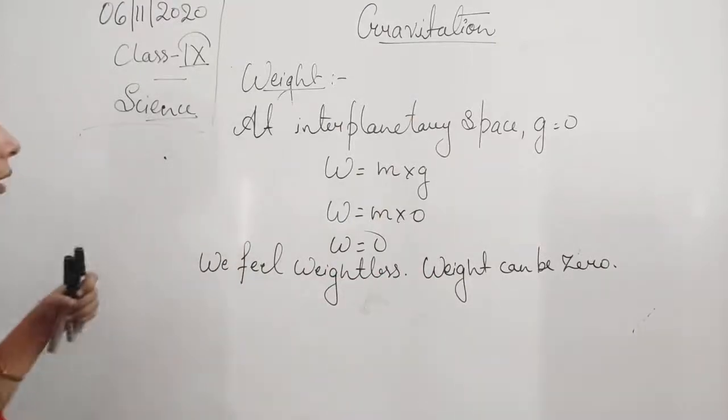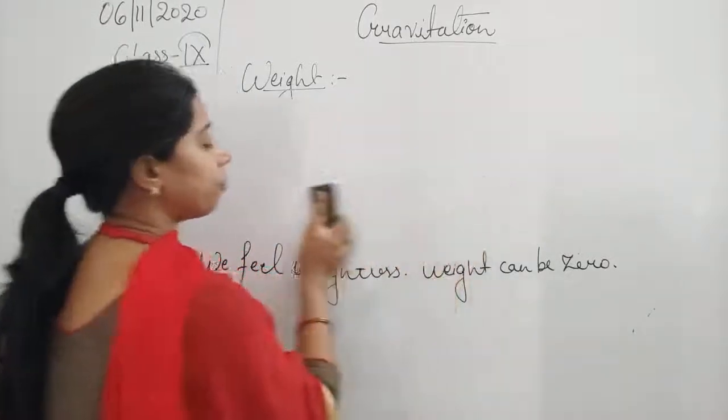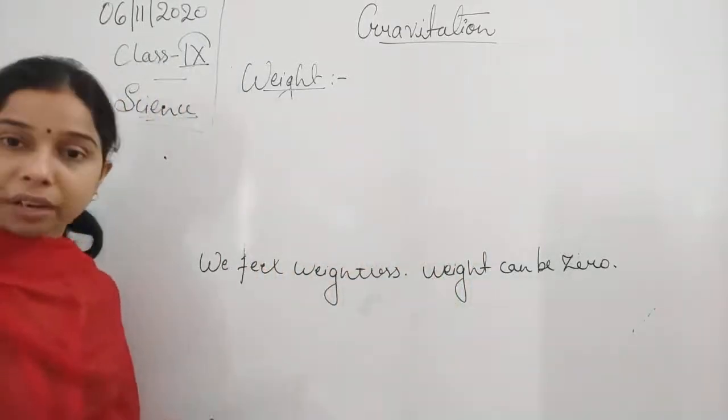Now, one more thing is there, student. Weight is what kind of quantity? Is it a scalar or a vector quantity?